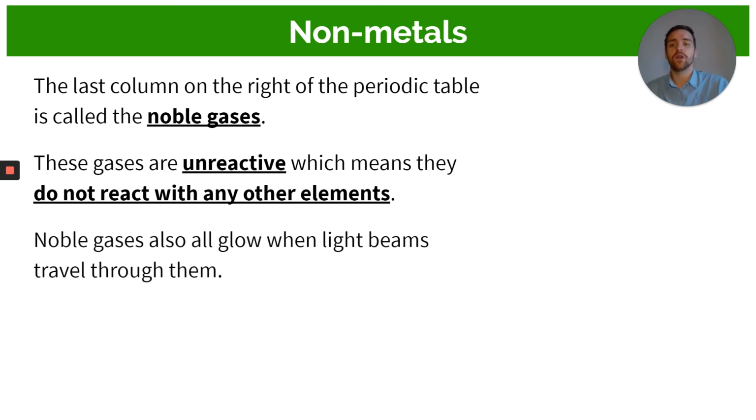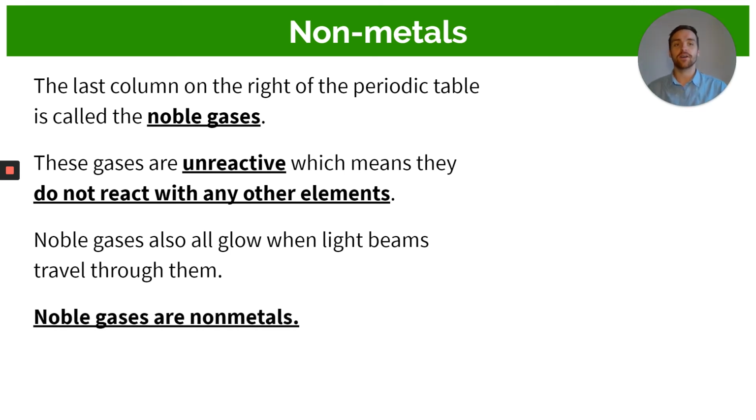Noble gases also glow when light beams travel through them, okay? Or when we force electricity through them. I know we say non-metals don't conduct electricity, but they're actually just bad at it. If we forced energy through them, we'd get them to glow, okay? Because they don't conduct electricity well. Noble gases are non-metals, so we've said this. What I want you to know is noble gases are unreactive. What does that mean? It means they don't react with other chemicals or other elements. They just like to chill by themselves, okay? And another thing that's just cool to know about noble gases is they glow when either we put light through them or when we force electricity through them.